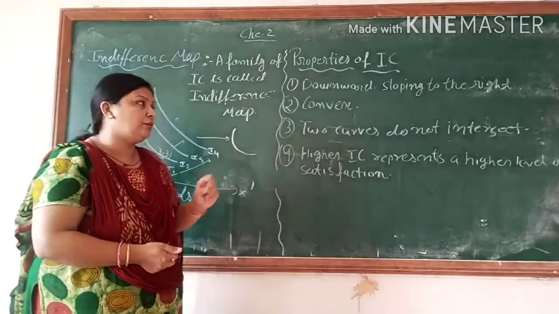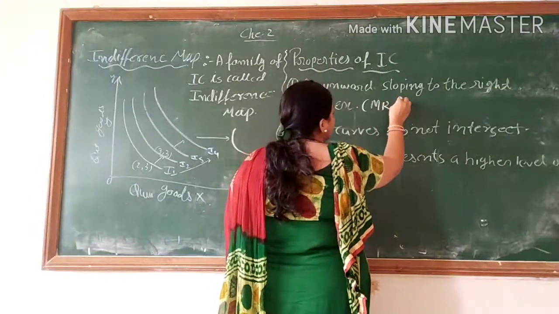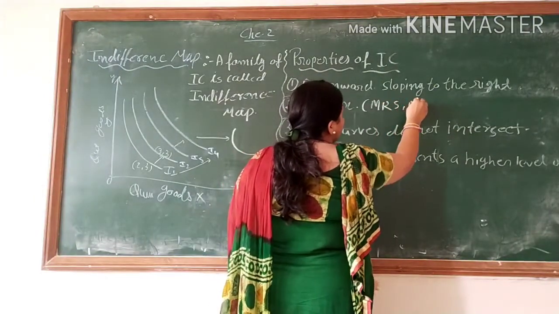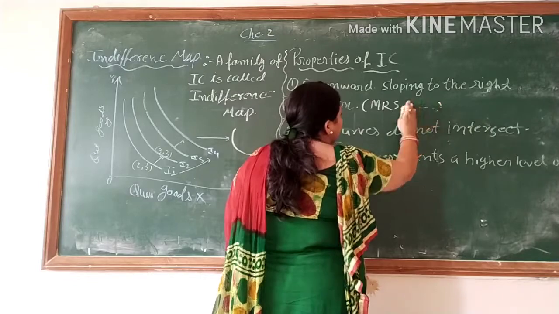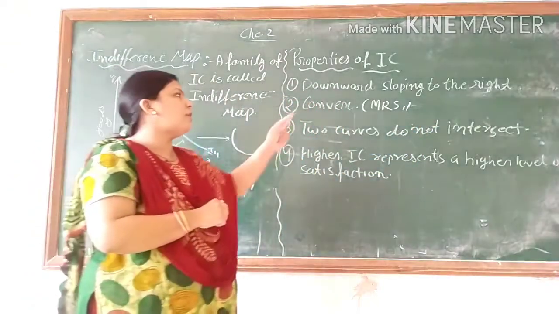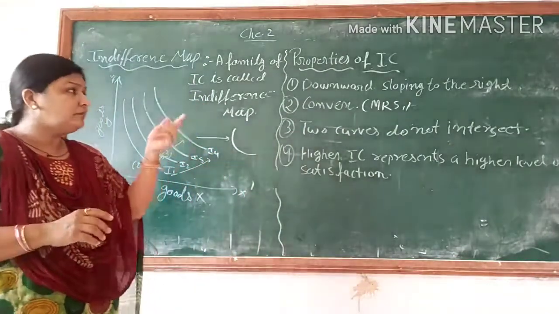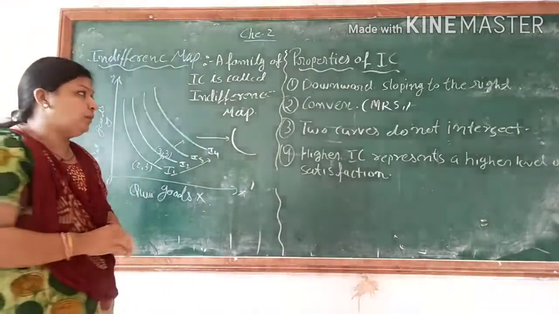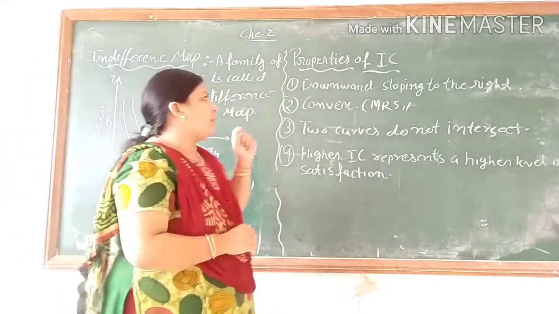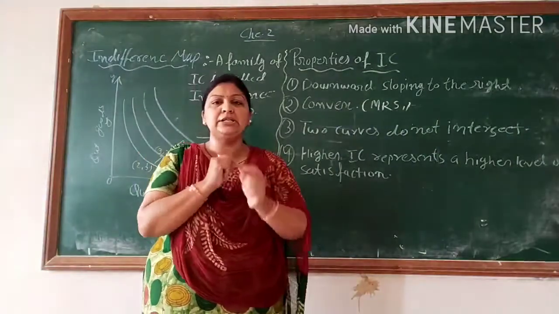Convex approach. Fine. Because of the MRC. When we covered IC in the last video, we understood the concept of MRC and MRS, the ratio. So because of that, the IC curve should become a convex slope. The next property of IC curve is that two curves do not intersect each other.